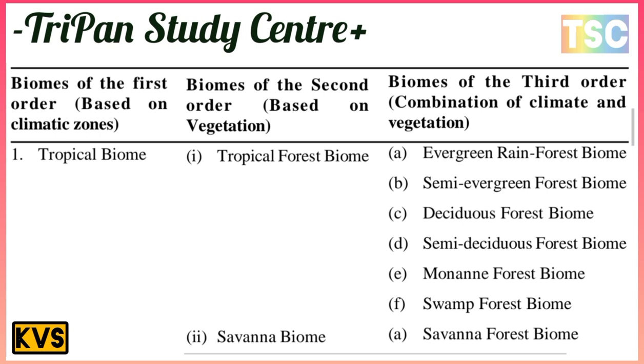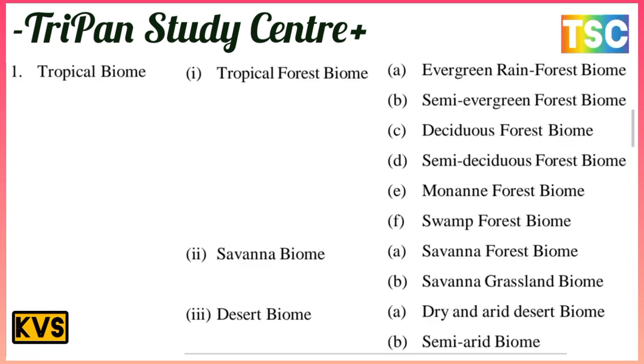Tropical biomes are of three types. Tropical forest biomes, a combination of climate and vegetation, include the evergreen rainforest biome, semi-evergreen forest biome, deciduous forest biome, semi-deciduous forest biome, monsoon forest biome and savanna forest biome. The next is the savanna biome. The savanna biome, forest is the most important first, and savanna grassland biome is the second.